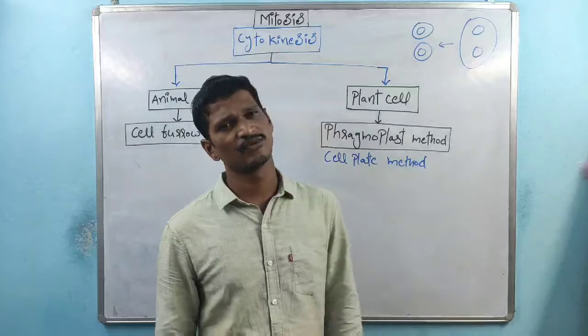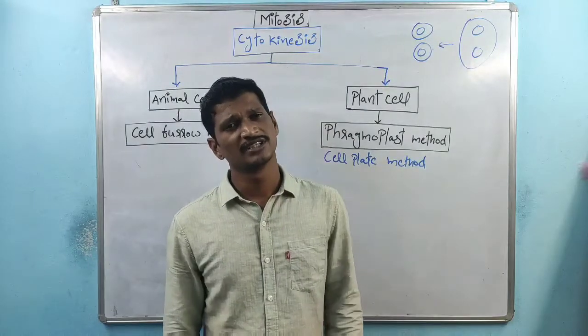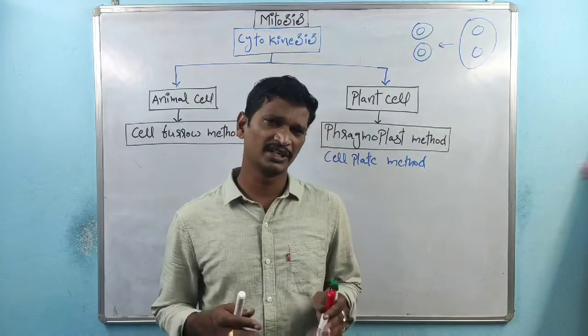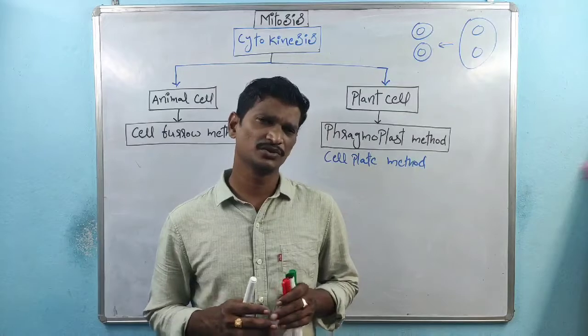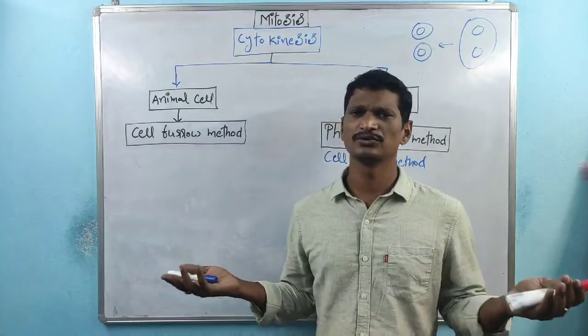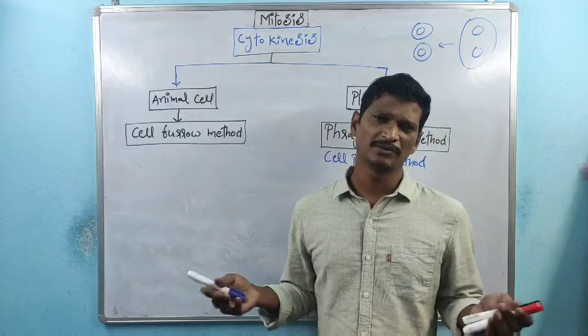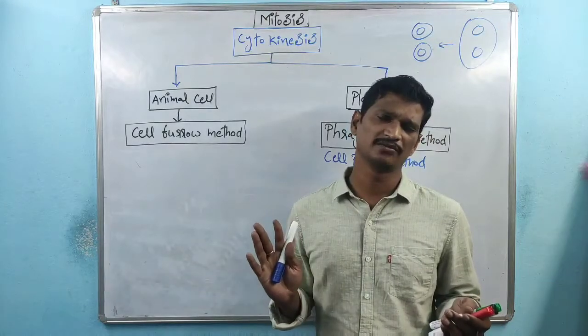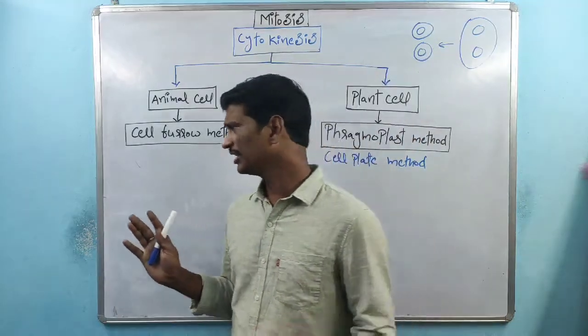Within plant cells the cell wall is present, so cell wall formation follows the division of cytoplasm. That is the difficulty within plant cells. Within animal cells there is no cell wall formation; simply plasma membrane formation occurs.